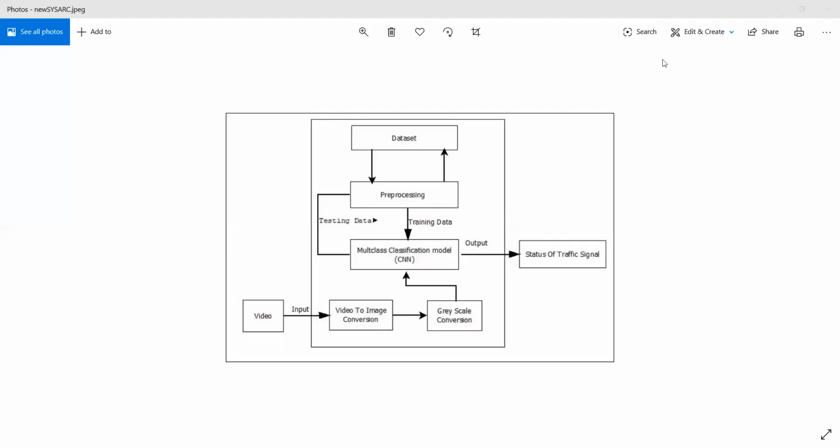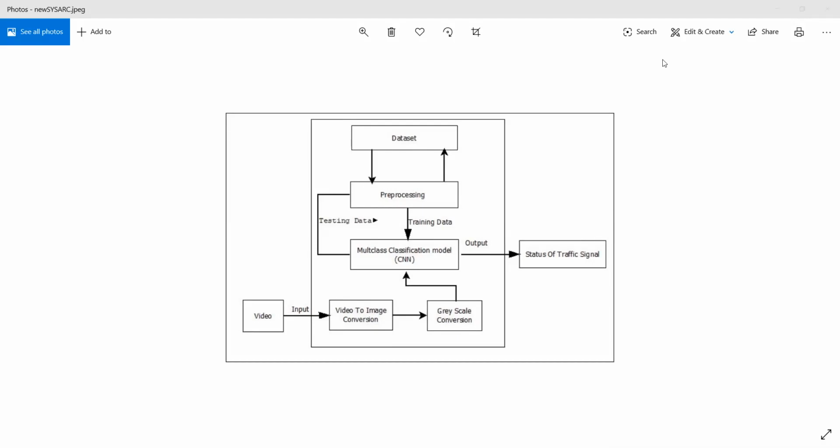Sanjay Deshmukh. Now I'm going to explain 2 modules of my project. The first module is video to image conversion. Input for this module is a traffic video and output is different images. Video is a combination of different images and we need to apply processing on each image, so we convert video into different images. It is done using the CV2 function of the OpenCV library in our Python language.